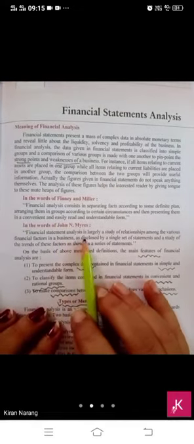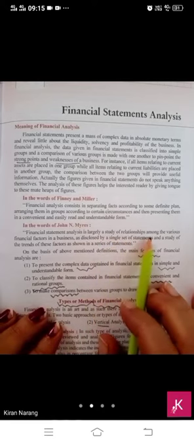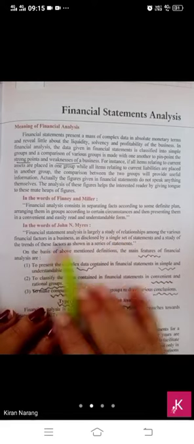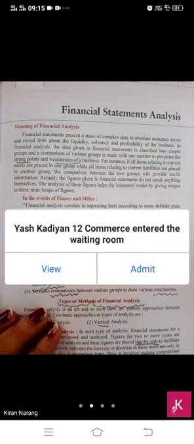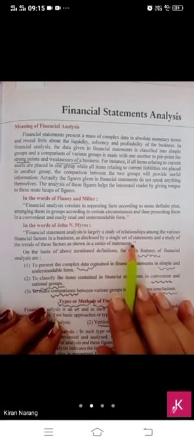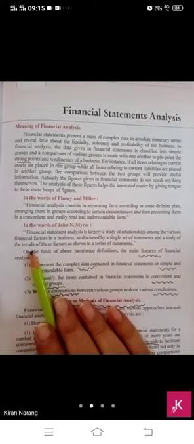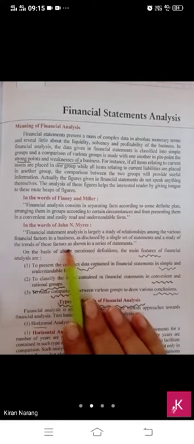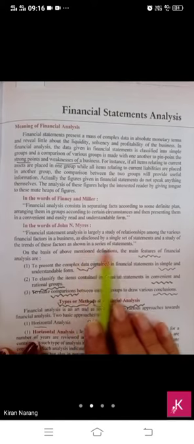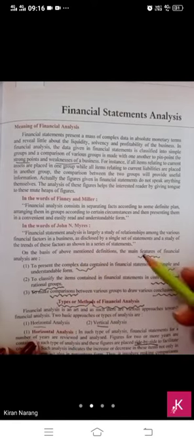Financial statement analysis is largely a study of relationship among the various financial factors in a business as disclosed by a single set of statements and a study of the trend of these factors as shown in a series of statements. So they are having three features.